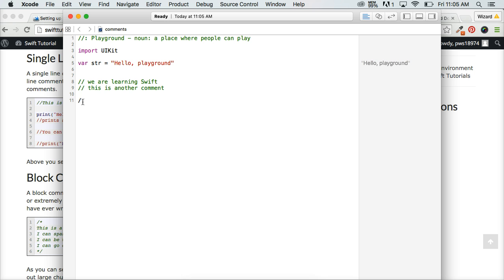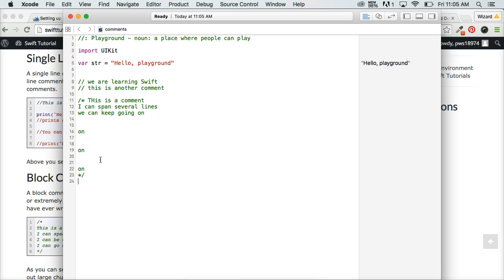Now for a multi-line comment, if you ever worked with CSS, this is basically the same thing as a multi-line comment. We'll say this is a comment. It can span several lines. We can keep going on and on and on, and we just end the comment with a star and backslash. There you go, and that's the end of a comment. That's a block comment. So that's it for comments.